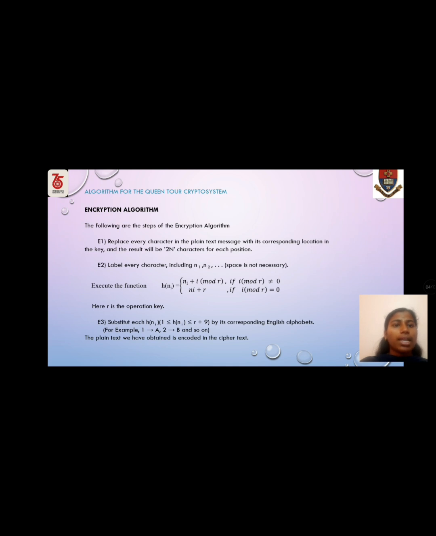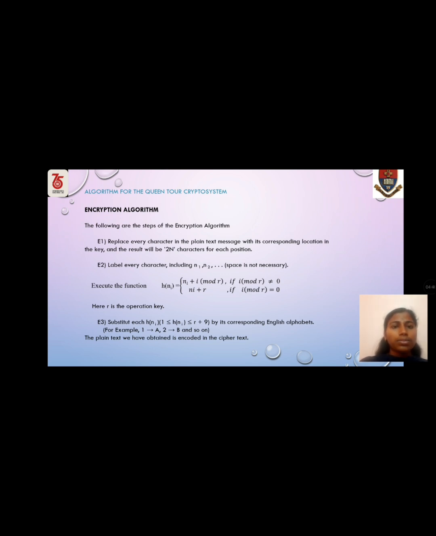Label every character including n1, n2. Space is not necessary. Execute the function h of ni is equal to ni plus i mod r if i mod r is not equal to 0, and ni plus r if i mod r is equal to 0. Here r is the operation key.